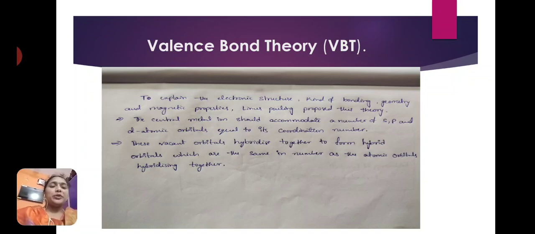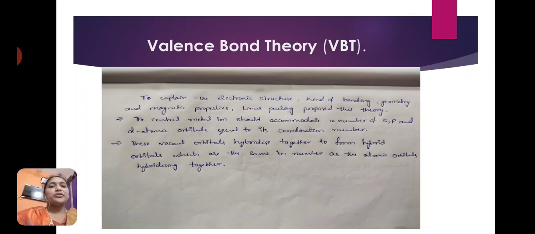The main purpose of this theory is to explain the electronic structure of complexes, which type of bonds are present in that complex, the shape of the complexes and their magnetic properties. To explain these properties, Linus Pauling proposed this valence bond theory.